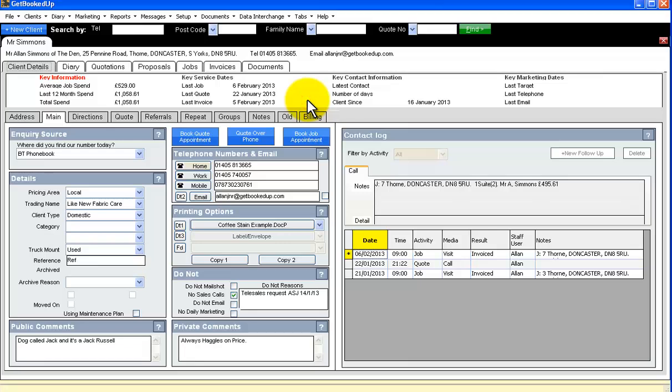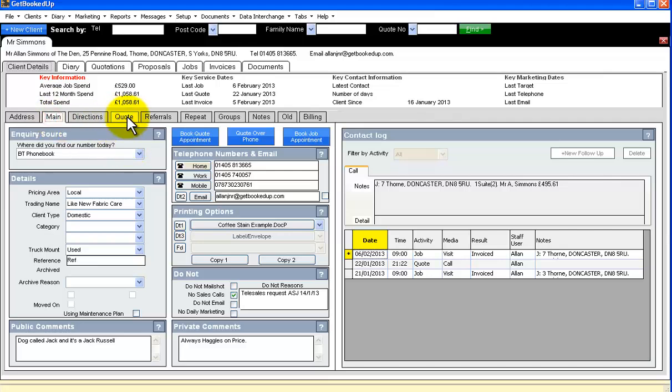Okay, so this is a feature in the software using the client testimonials, recording them on the client's record and then actually using them. So rather than leaving them as just good comments that the clients have made to you, you actually use them on the quotations that you're preparing for other people. So how do we do that? Well, it's recorded at job level and then also in this tab on the client's record here.